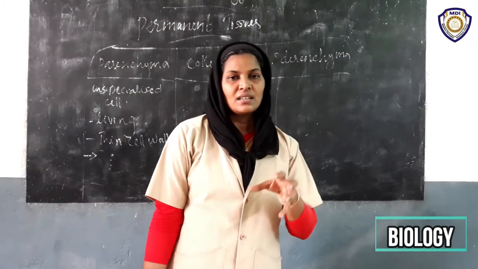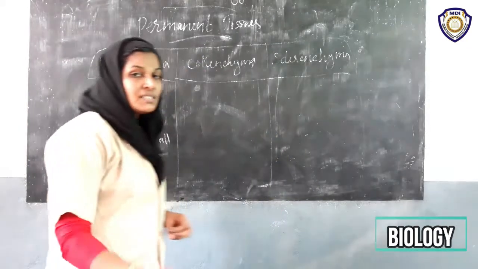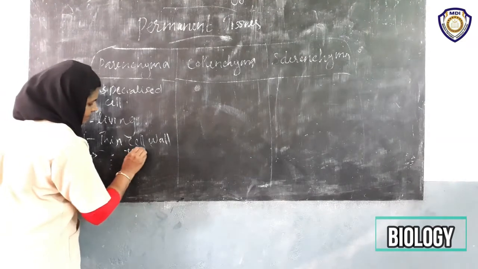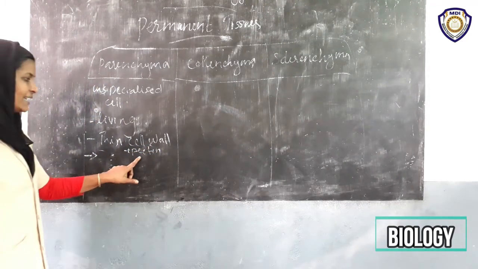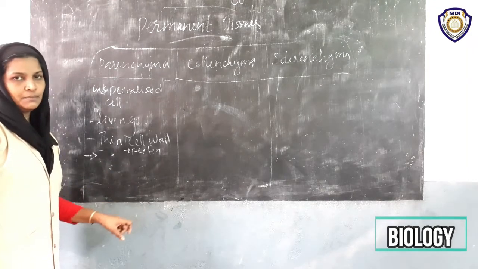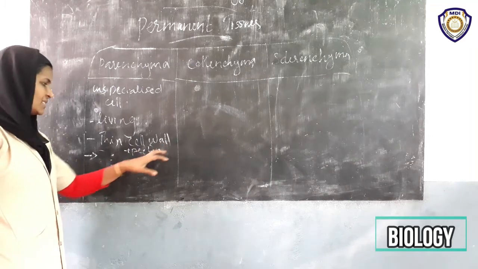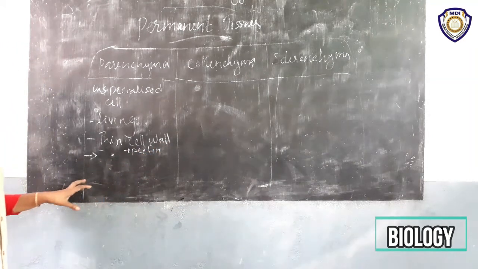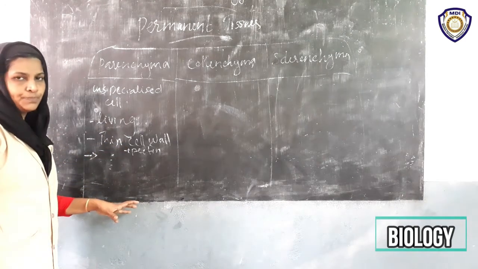Then it has a deposition of pectin. Cell wall plus pectin. Can you see? P-E-C-T-I-N. Pectin. So here, thin cell wall plus pectin. That is the peculiarity of parenchyma cells. Are you clear?